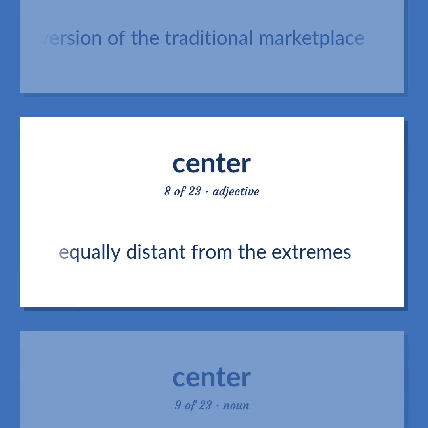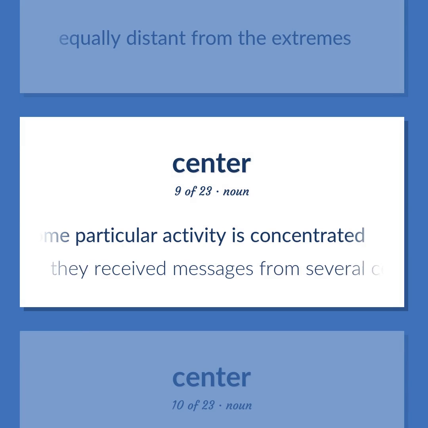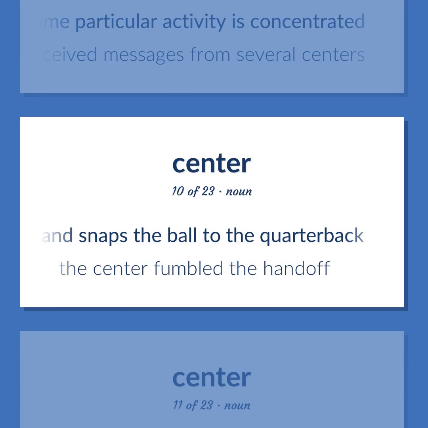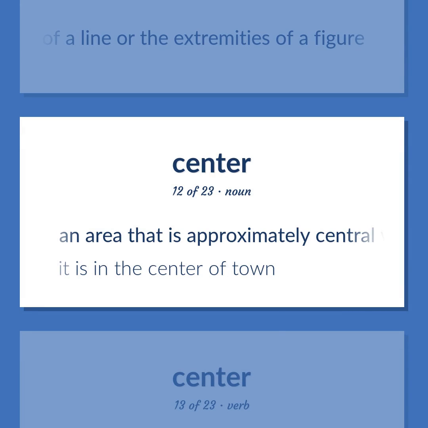Equally distant from the extremes. A place where some particular activity is concentrated. They received messages from several centers. Football. The person who plays center on the line of scrimmage and snaps the ball to the quarterback. The center fumbled the handoff. A point equidistant from the ends of a line or the extremities of a figure. An area that is approximately central within some larger region. It is in the center of town.